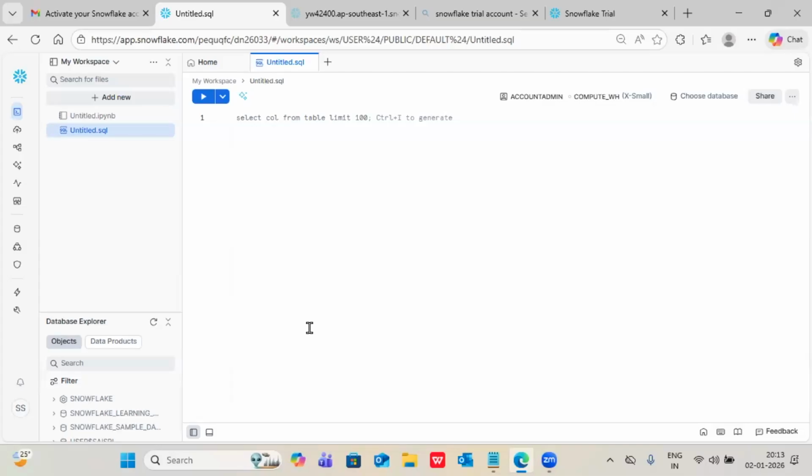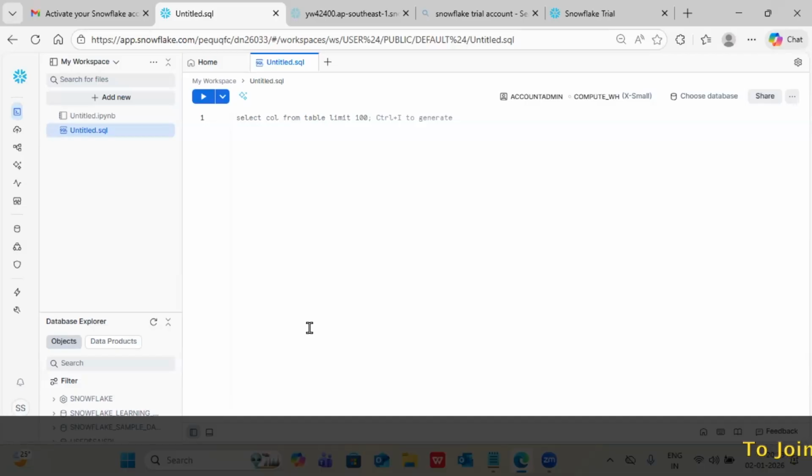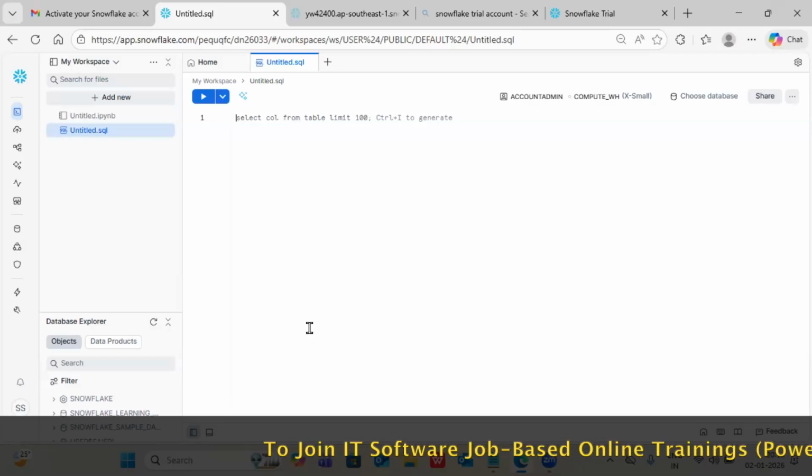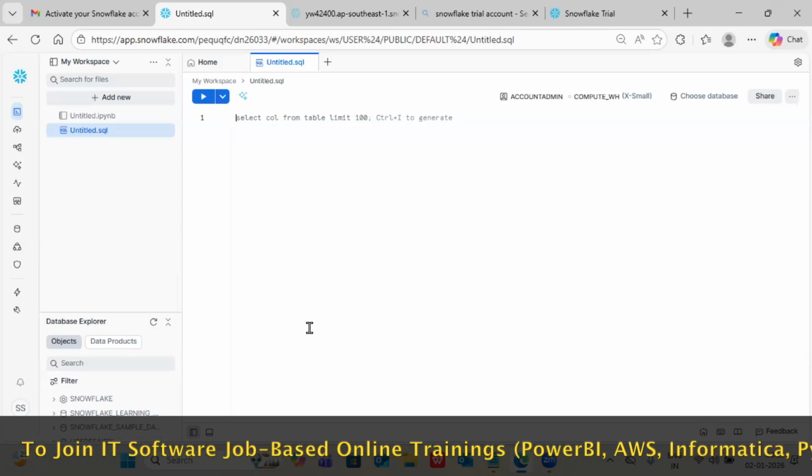So at the DBT back end, we will be using only SQL, right? 100%. You can question me, guys. If I go out of SQL and touch any other language, I will give a refund to you.